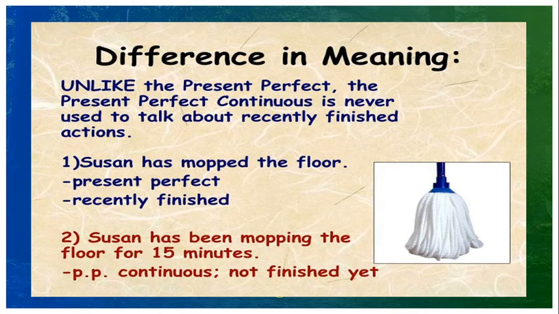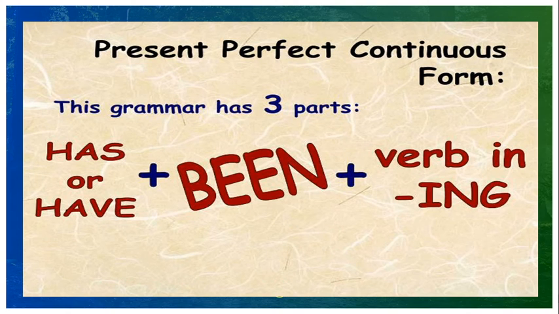Differences. Just before we have learned about present perfect, now we are learning about present perfect continuous. What is the difference? See the first example. Susan has mopped the floor. Present perfect, a recently finished action. Second sentence, look at that. Susan has been mopping the floor for 15 minutes. Here the action is not finished yet. So we are using present perfect continuous for this and present perfect for the first one.